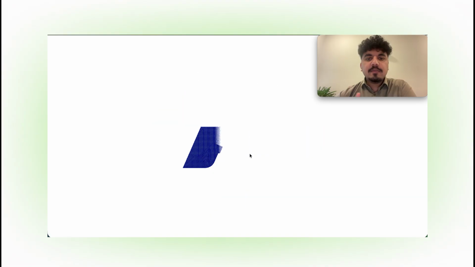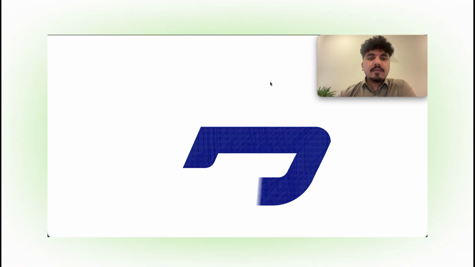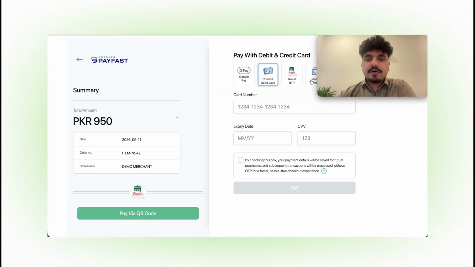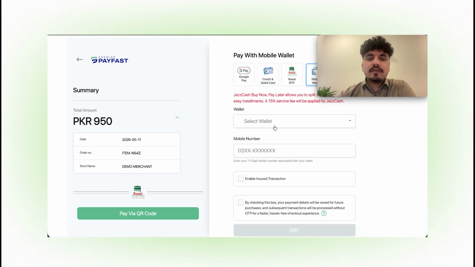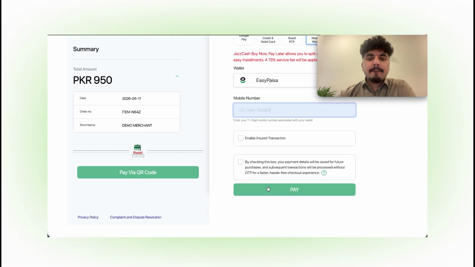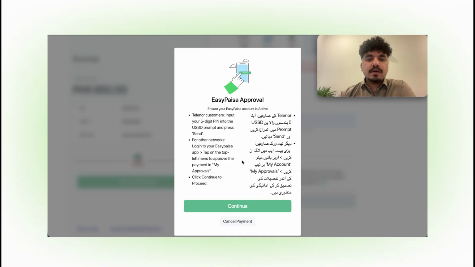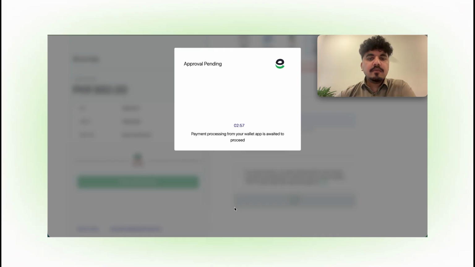It's redirecting me to PayFast, and I'm gonna make my payment through PayFast. Click on mobile wallet. I'm gonna use Easypaisa. So put in my number and pay. Okay, so I'm gonna click on continue now, and I'm gonna approve the transaction.